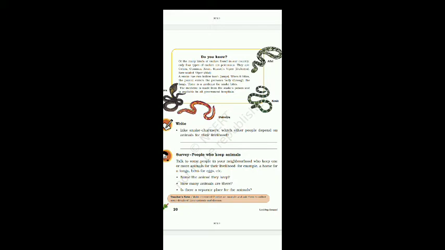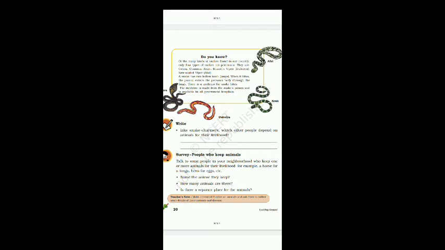Here in continuation we are going to learn about types of snakes. There are varieties of snakes out there. Out of the number of varieties of snakes, only 4 types of snakes are poisonous. It means that all snakes are not poisonous. Each and every snake that you see around, all of them are not poisonous. Very few of them are poisonous. Only 4 types of snakes are poisonous.